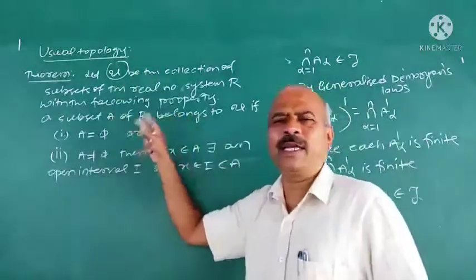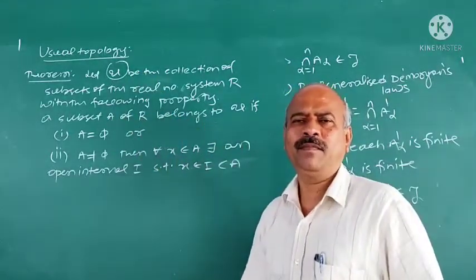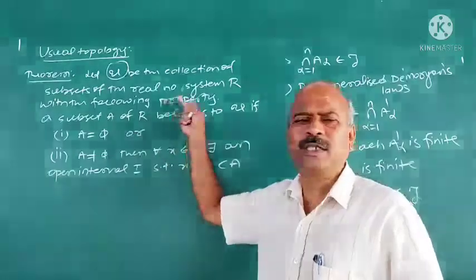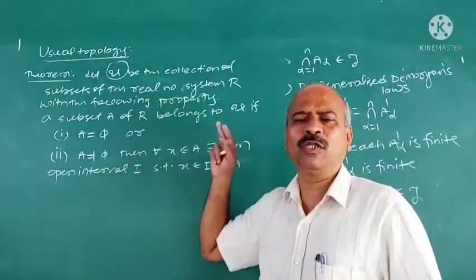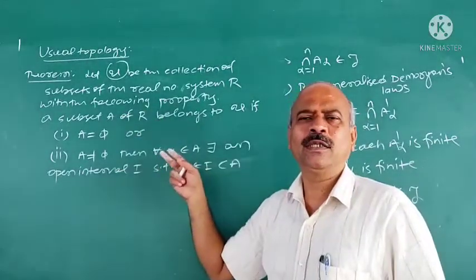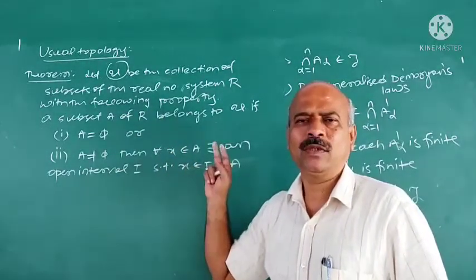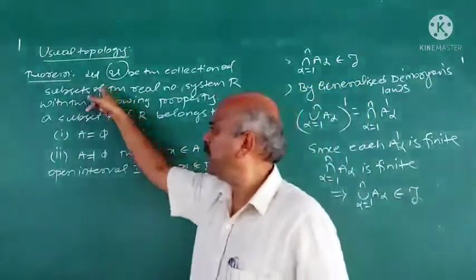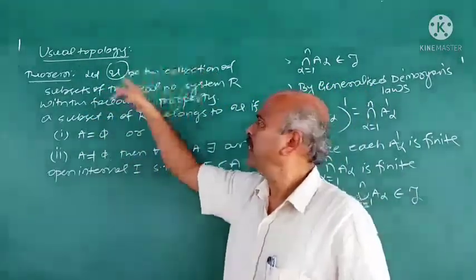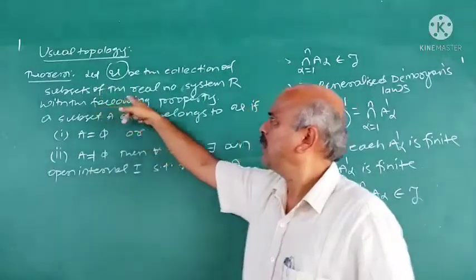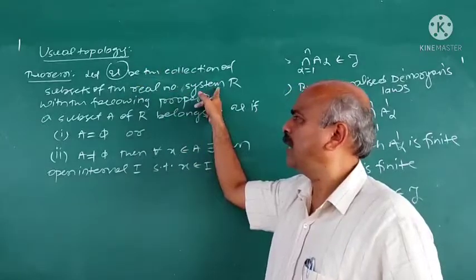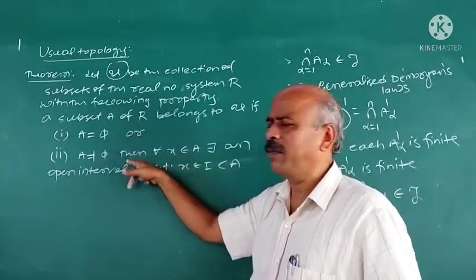First you have to understand the collection here, how it is defined. What is a topology? A collection of subsets of X is a topology if that collection satisfies 4 axioms. Therefore, first you have to understand how that collection of subsets of X is defined. It is denoted by U here, a collection of subsets of the real numbers R with these two properties.